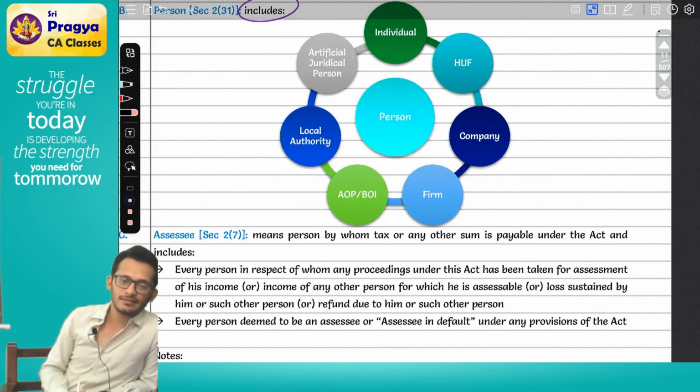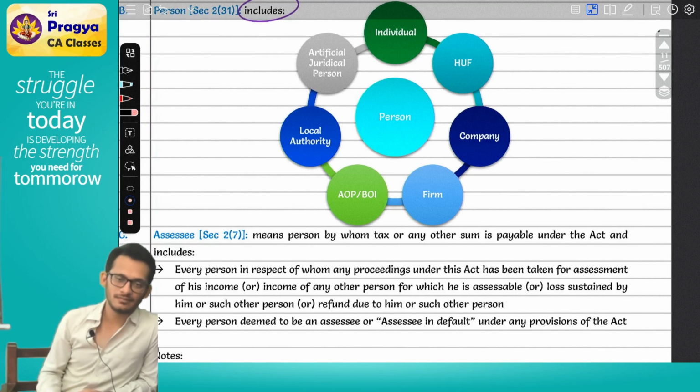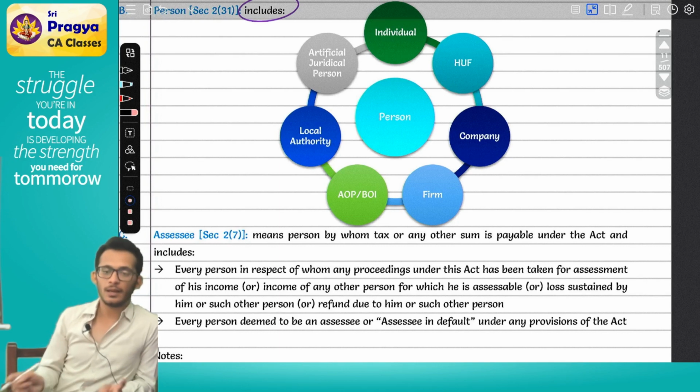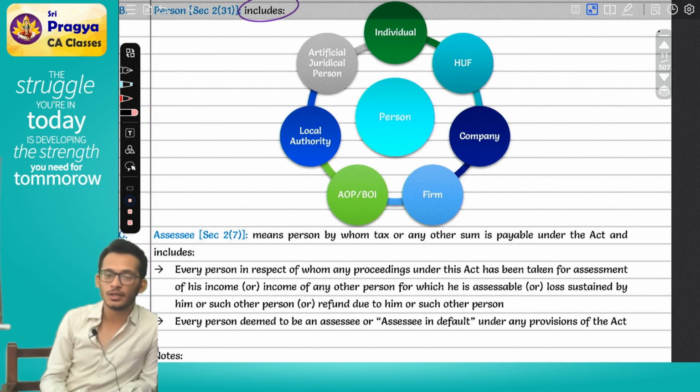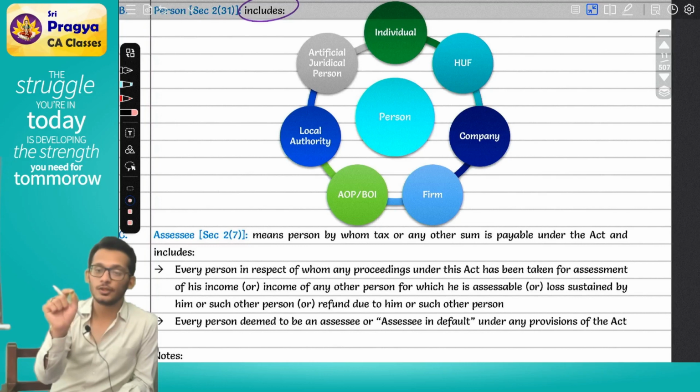Foundation la pannirkeenga. Admission of partner, retirement of partner. What is a firm? A firm is two or more people coming together with an intention to earn profits. With an intention to earn profits, which means it is a mandatory condition: you should have an intention to earn profits.